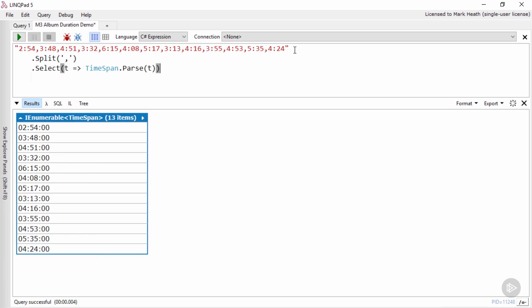And we might try to do that by putting a Select method onto our pipeline and calling TimeSpan.Parse like this. But when we run this, we see that TimeSpan.Parse has misinterpreted our input as being in hours and minutes, not minutes and seconds.